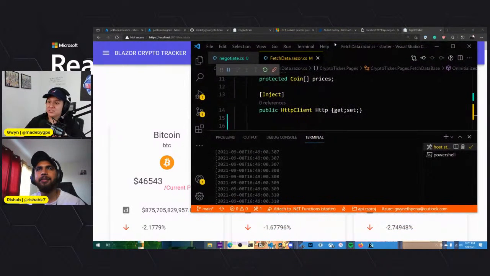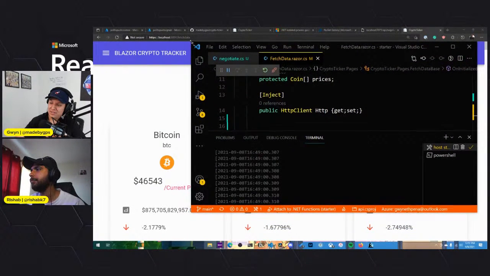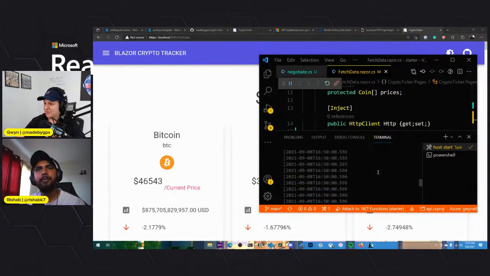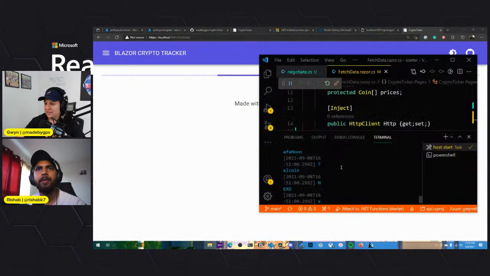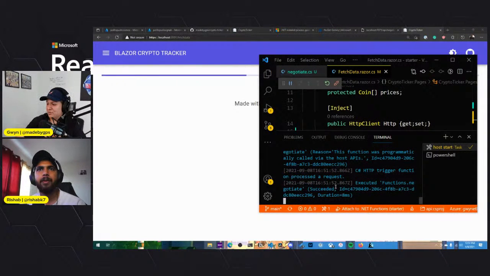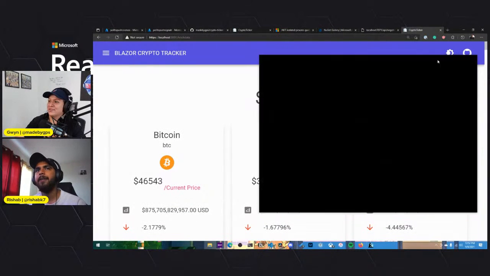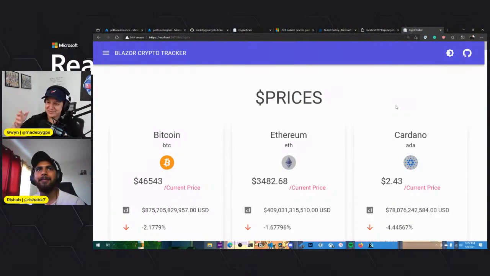All right, so there we go. So the next time our function runs, the data will load again. I'm trying to get it so we can see when it's actually loading, like when it prints to the console again. Hold on. I think we will have to wait. Let's refresh. All right. So the last time I executed was right there. And then there we go. Yep, that worked. That's the best you're going to get right now because it's hard to have the things open with the font so large.